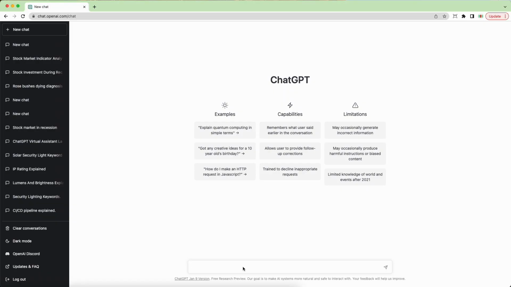Here's the primary interface for ChatGPT. Let's do a quick demo, and I'm going to have it tell me in 400 words what is a recession and how it affects the stock market. So I'll enter my question here.